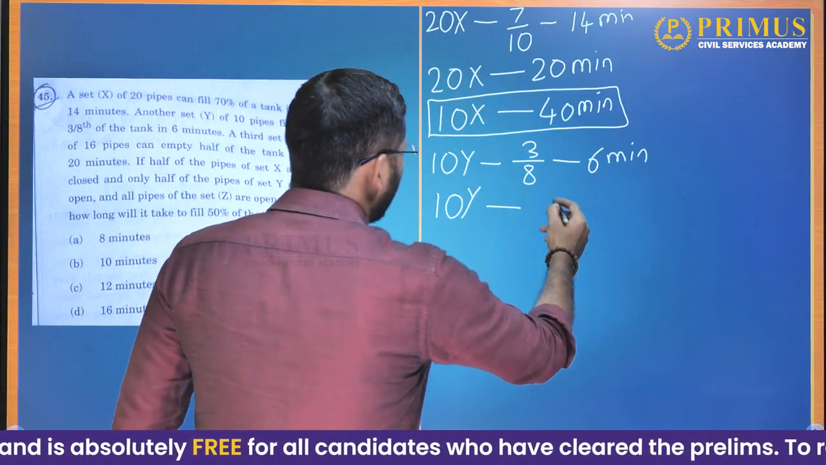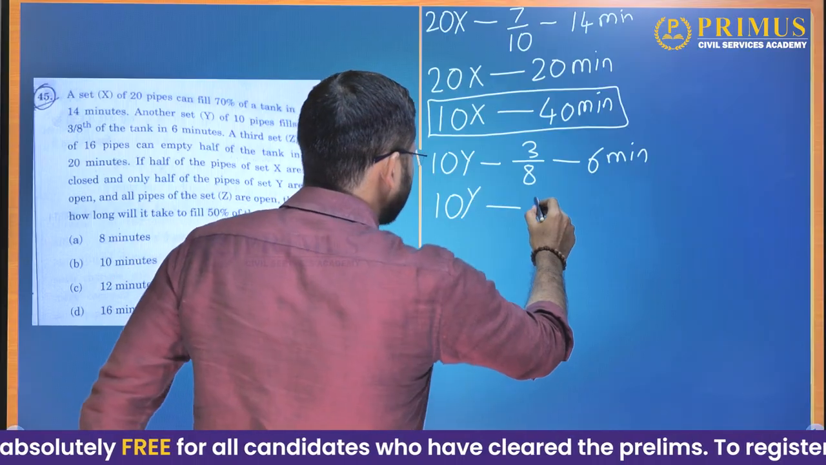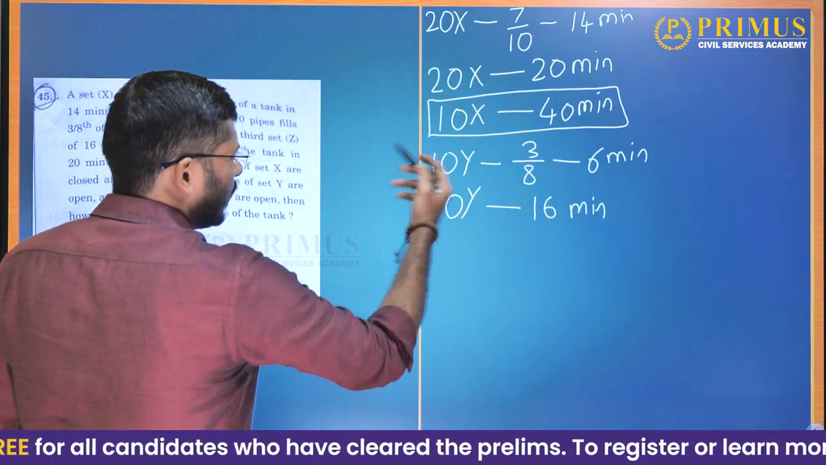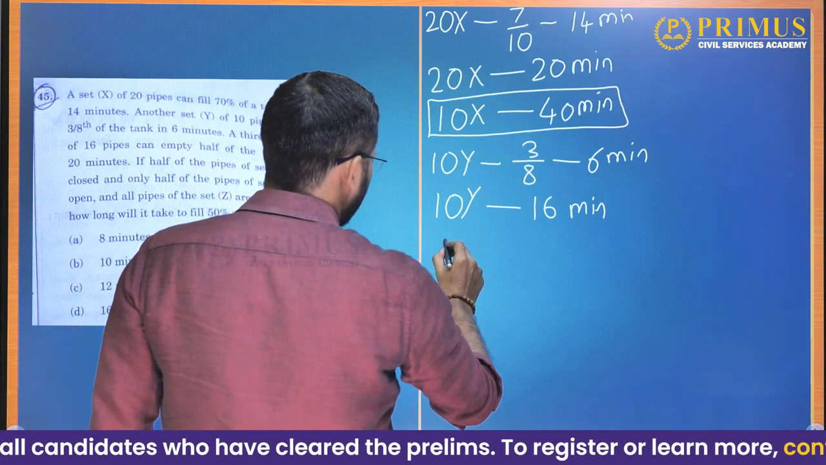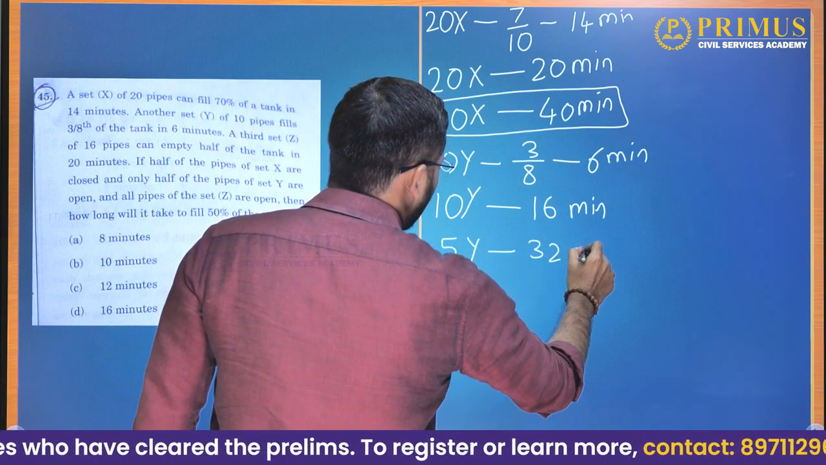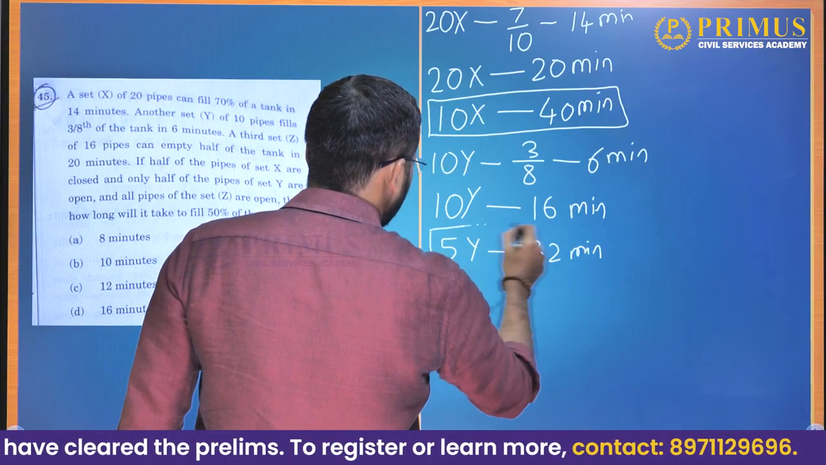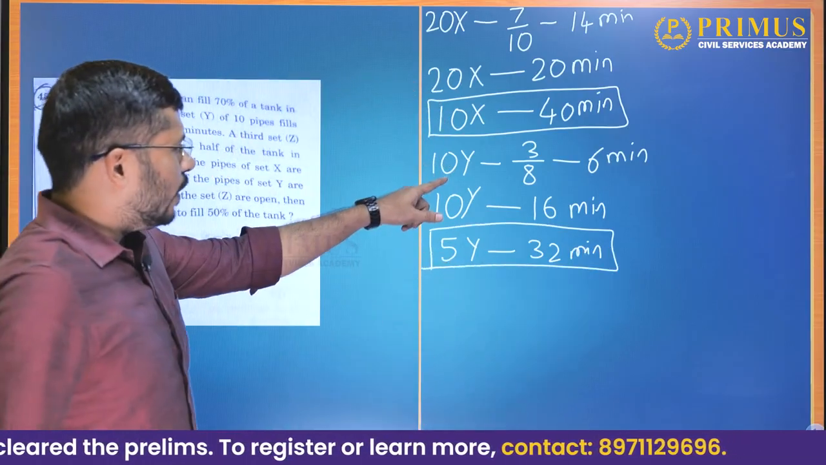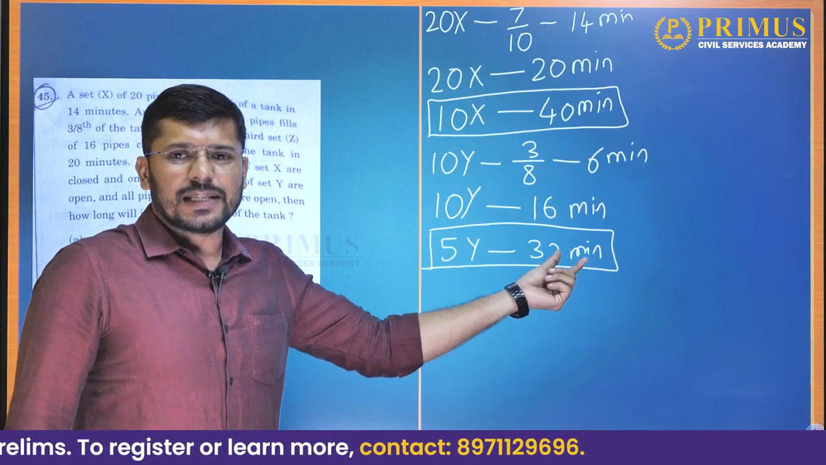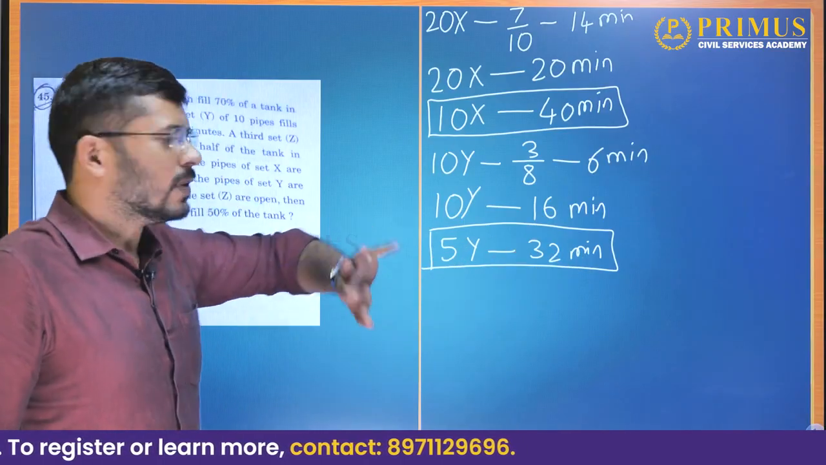8 into 2 will give you 16 minutes. Okay, so 10 Y taps will take 16 minutes to fill the tank, but they have told us that only half of those are open, half of them are closed. So if only 5 of these work, they will take double the time, so they will take 32 minutes. Done.